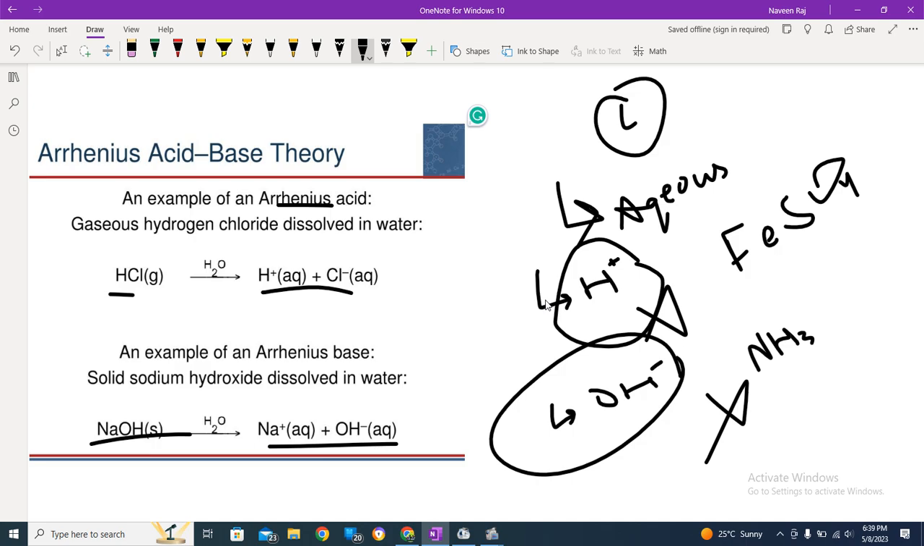Based on this theory, observations were made and experiments were done, and new theories were concluded, which we're going to discuss in the next video. That would be the Bronsted-Lowry theory of acids and bases.